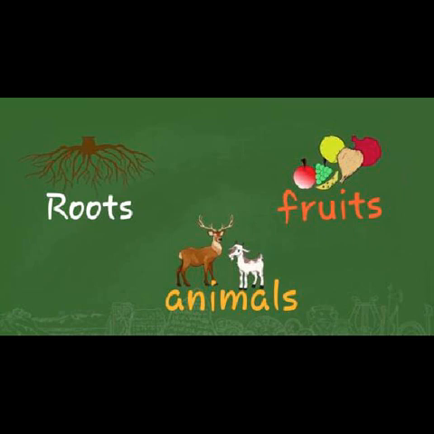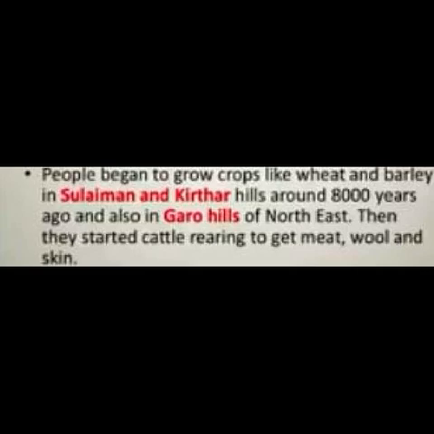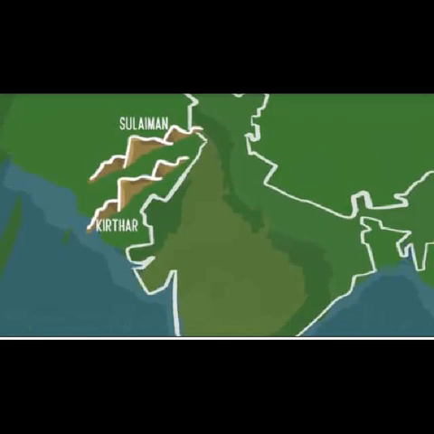Then after that, they started the settled life. They tried to start settled life nearby, living near the bank of the river. They started in the Sulaiman and Kirthar hills. They started the settled life 8,000 years ago. 8,000 years ago. And then see, these are the Sulaiman and Kirthar hills. It is located in the northwest of India.